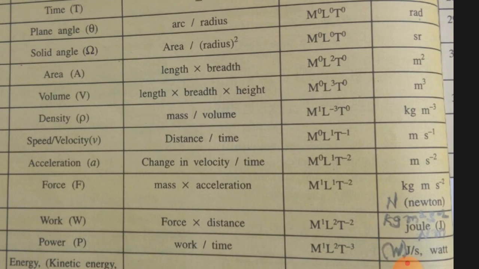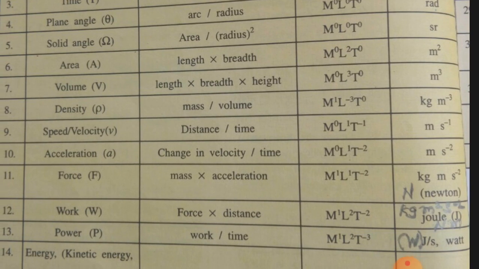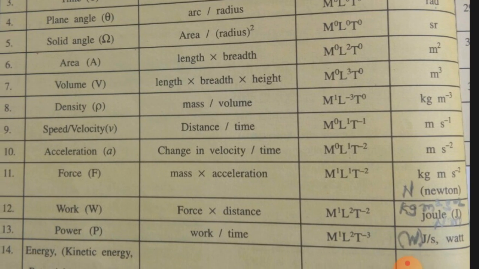These are the SI units: meter per second square, that is m s raised to minus 2. And for force, it's important in fundamental form: kg for mass, m for L1, s raised to minus 2.